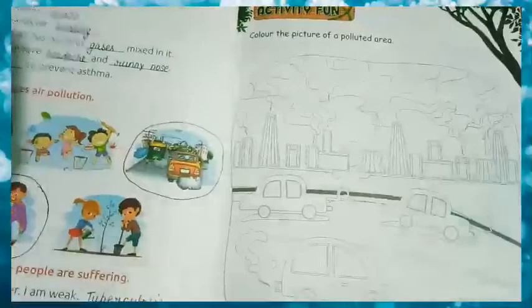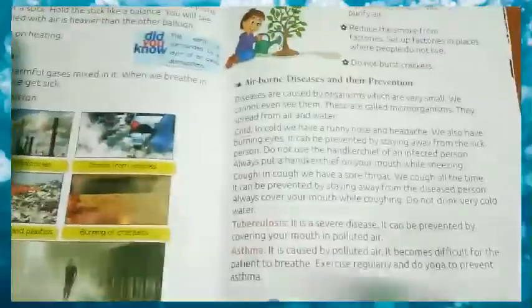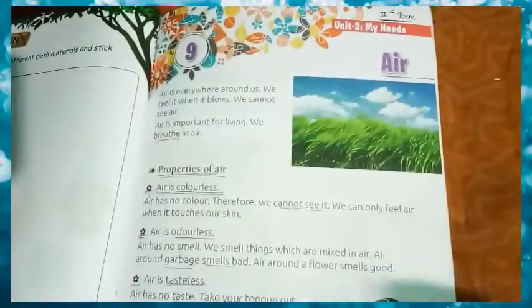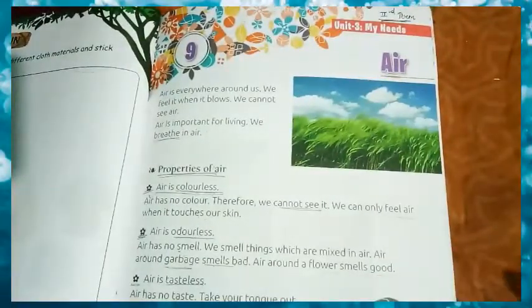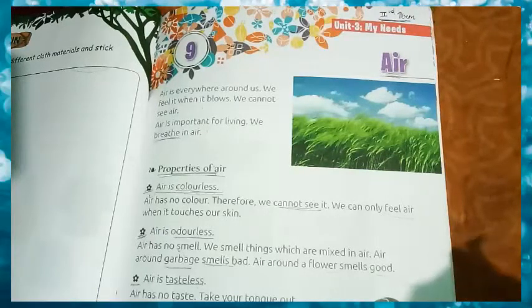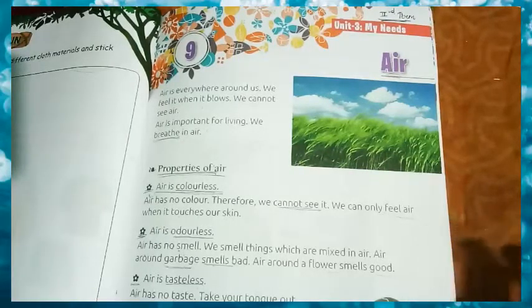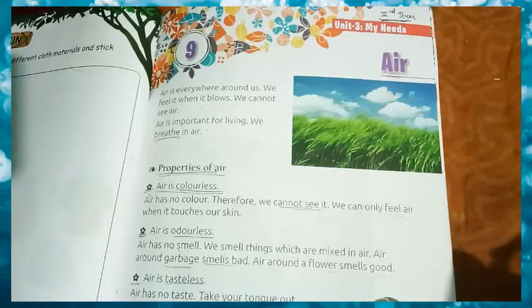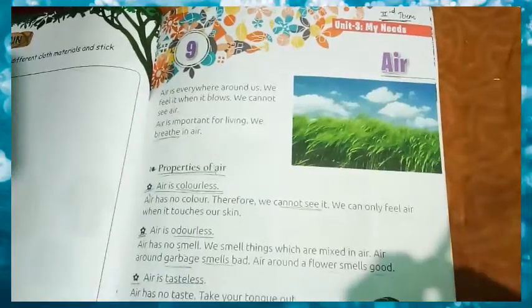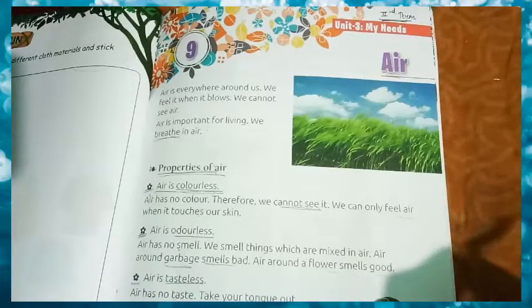So children, in this video we have completed chapter 9. Now it's your work that you will do all the exercises, the question answers, fill in the blanks, and question number D in your EVS copy and book.